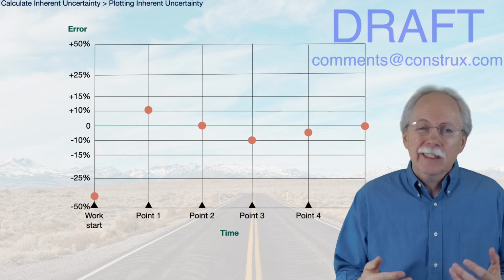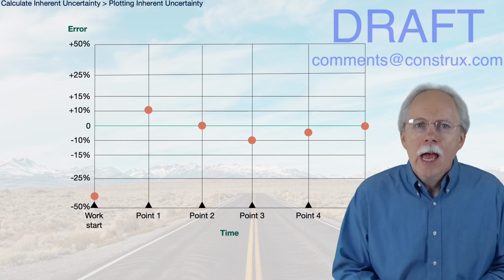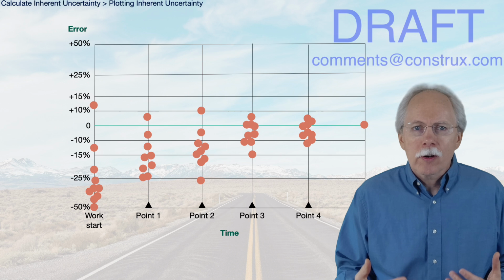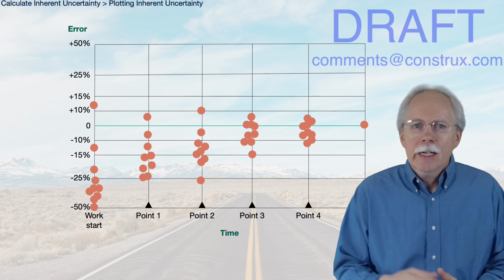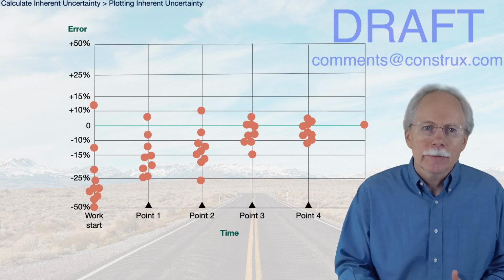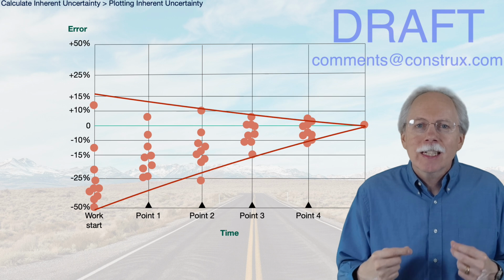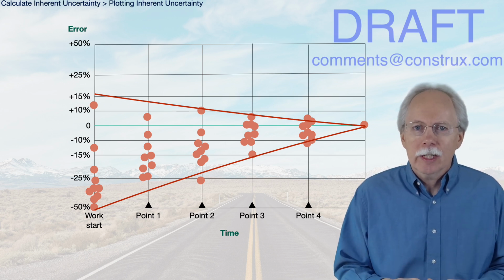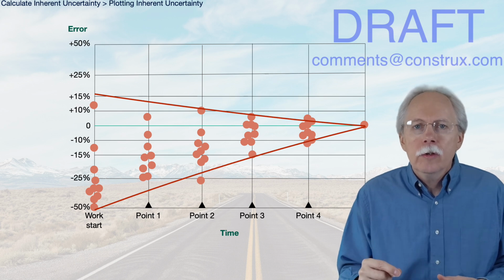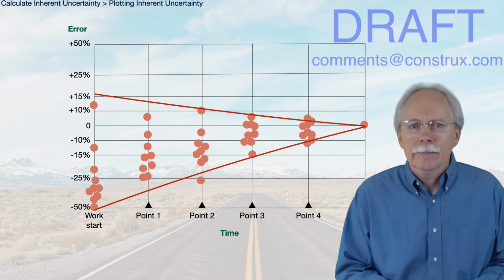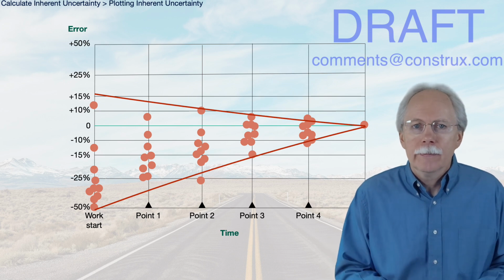You can see that the plot is kind of interesting, but I've only done it once. If I plot other projects for my organization, I can come up with something even more interesting. Here you can start to see a pattern. If I draw the boundaries of that pattern, I start to get a sense of my inherent uncertainty, the inherent uncertainty that my organization deals with due to common cause variation. This variation is just the nature of how we do work.